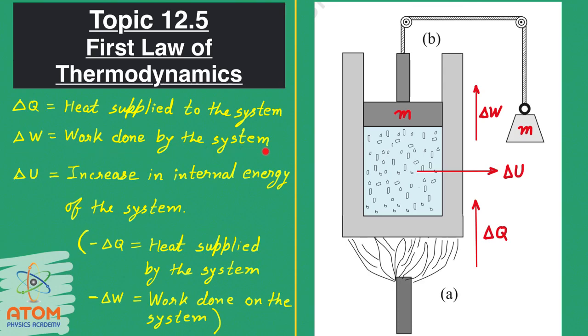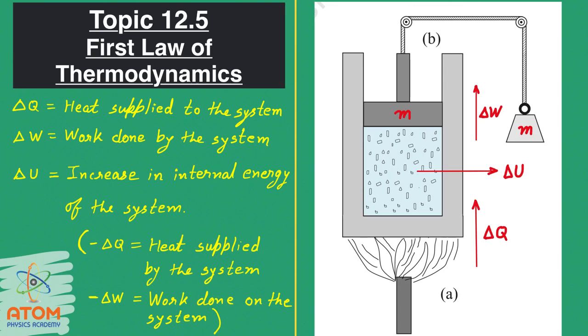Delta W is work done by the system. See, if the gas gets expanded, then it will push this piston outside. So that is the work done by the system on the piston, or say on the surrounding, right? This will be the work done by the system on the piston or on the surrounding. So in that case the piston will go outside. So that work is taken positive and that is denoted by delta W. Here if the internal energy is increasing, then that increase in internal energy is taken as delta U. That delta U is positive.